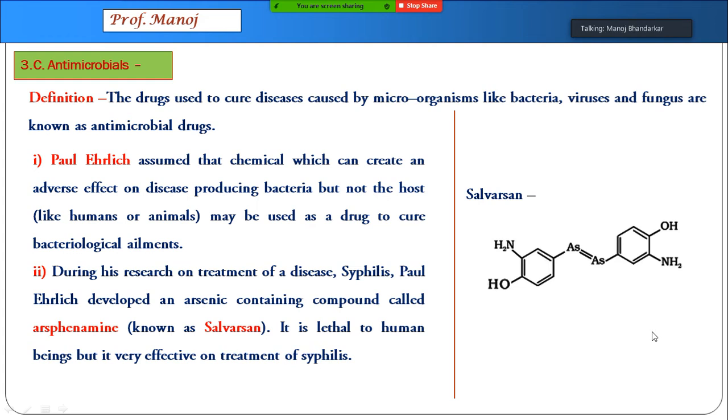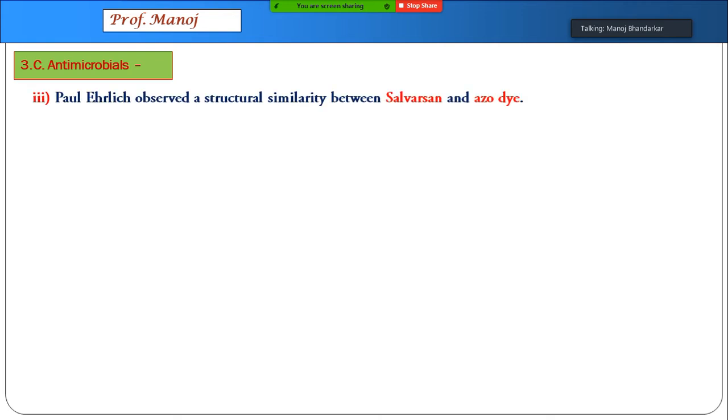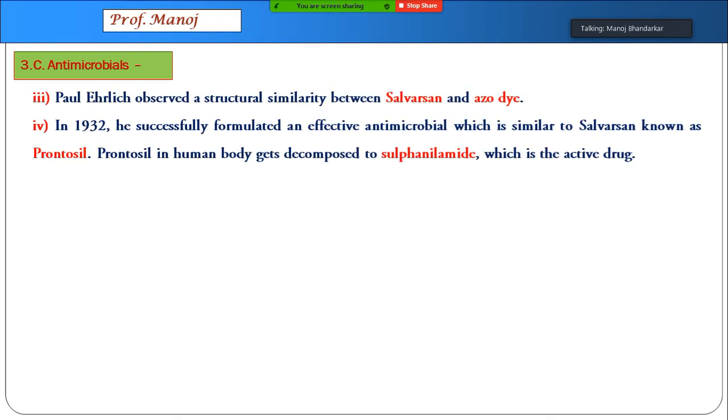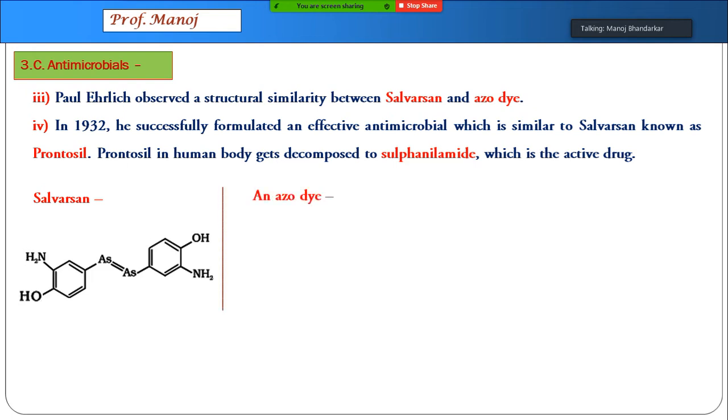The drug salvarsan was very effective, but in smaller amounts. If the amount exceeded, it functioned like a poison. Paul Ehrlich did a lot of research and found that salvarsan has a similar structural feature with azo dye.